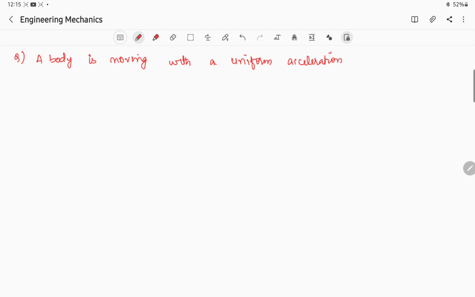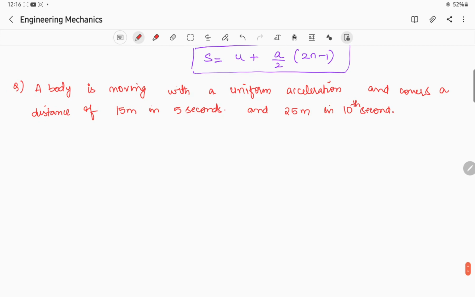And covers a distance of 15 meters in 5th second and 25 meters in 10th second. Okay.